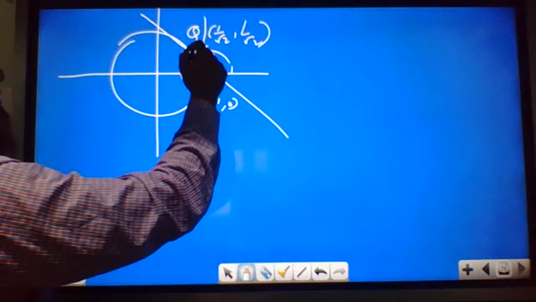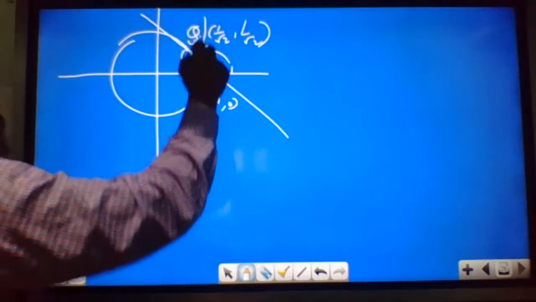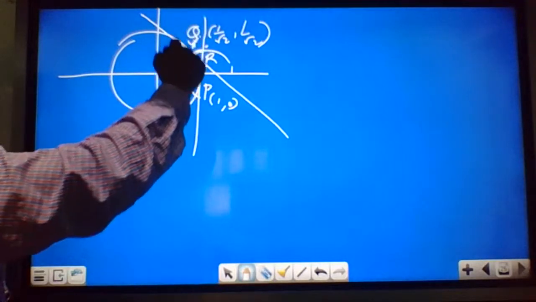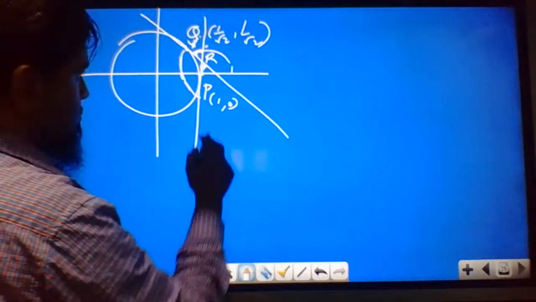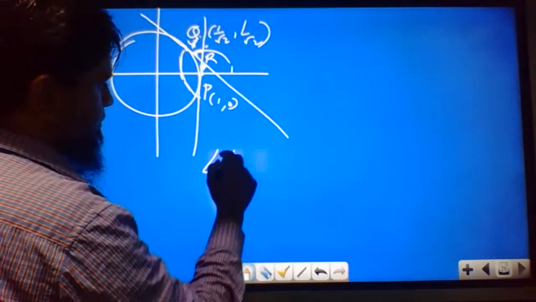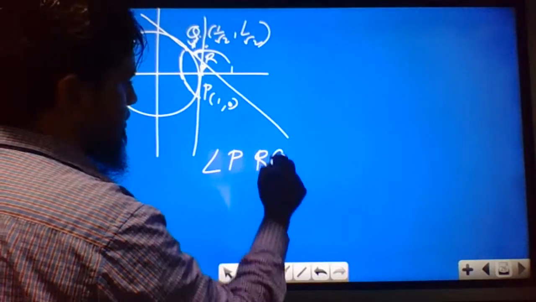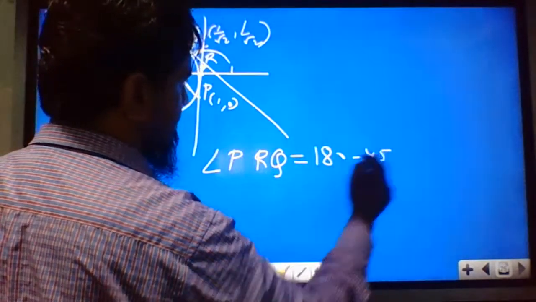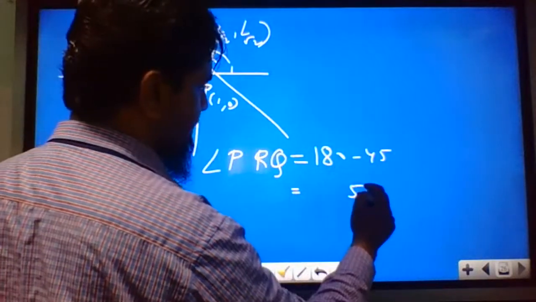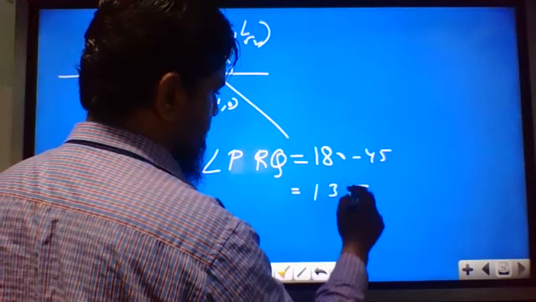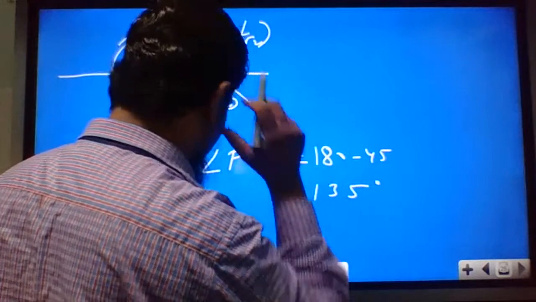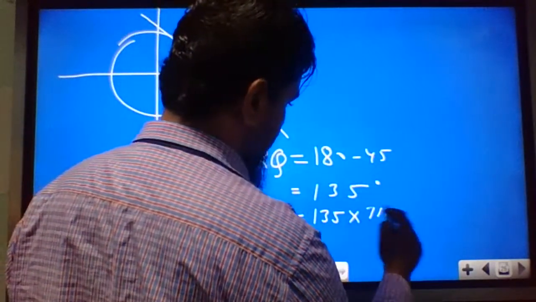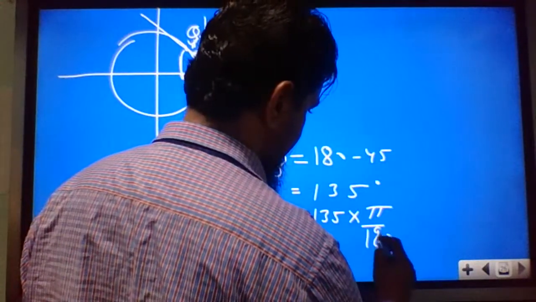This is a straight line. If you subtract 45 from this, what will you get? So the angle PRQ is 180 minus 45, that is 135. But they have given the angle in radians, so you can convert to radians: 135 into pi upon 180.